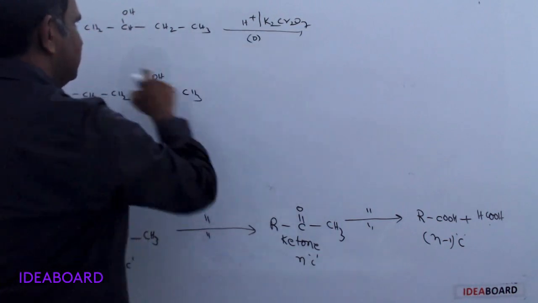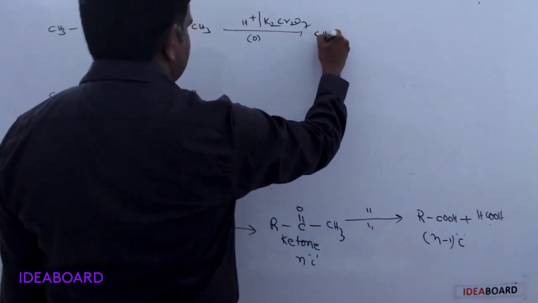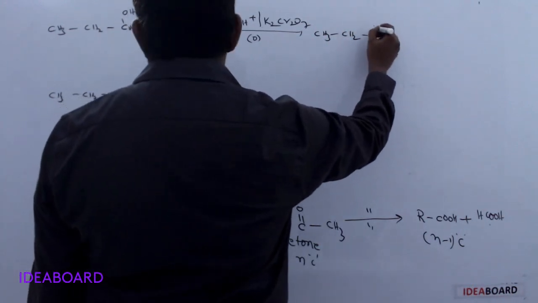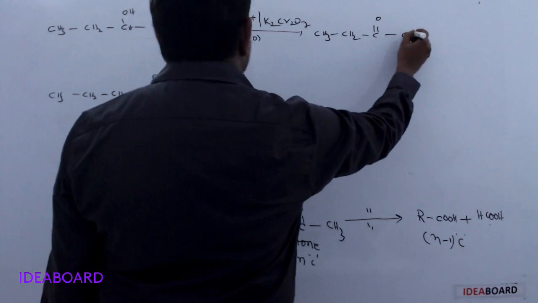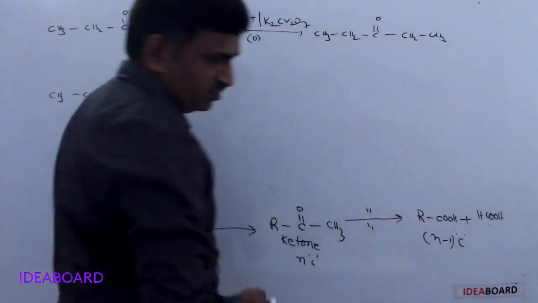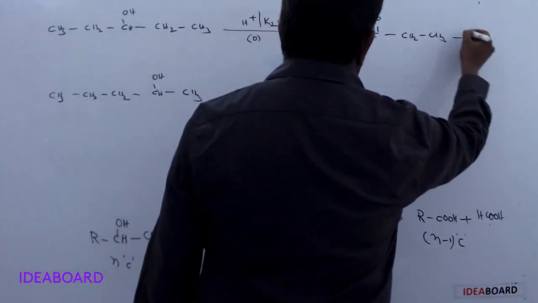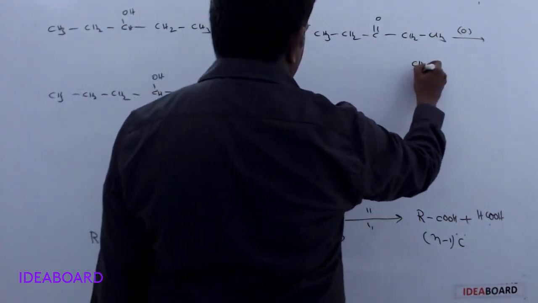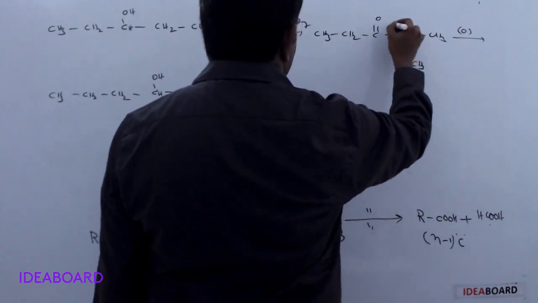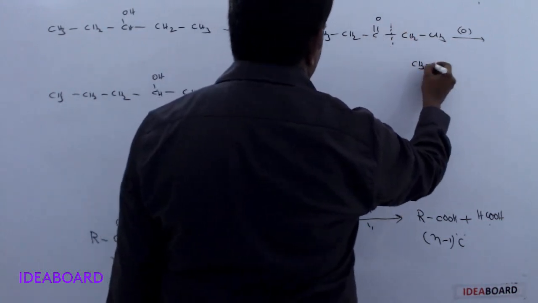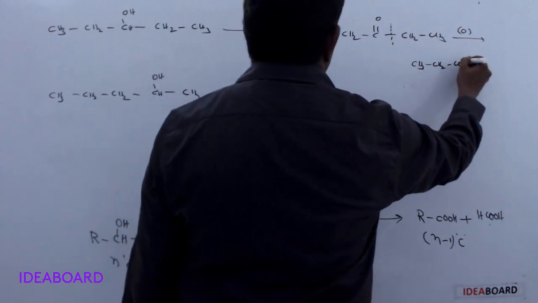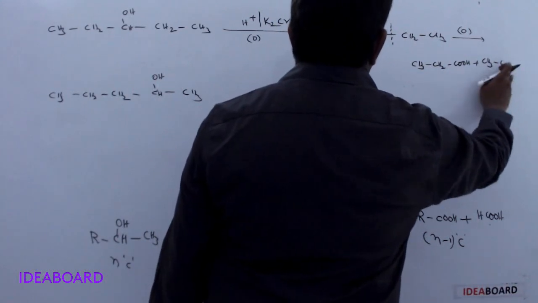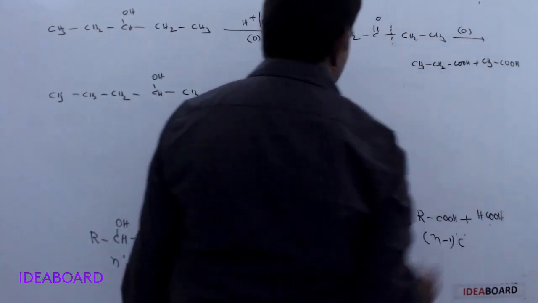like K2Cr2O7, then first what is formed? A ketone is formed. CH3, CH2, C double bond O, and CH2, CH3 is formed. And this further undergoes oxidation by the same reagent, and then what is formed here? Here bond dissociation occurs, either this side or this side. It gives CH3 CH2 COOH plus CH3 COOH. So CH3 COOH is formed.